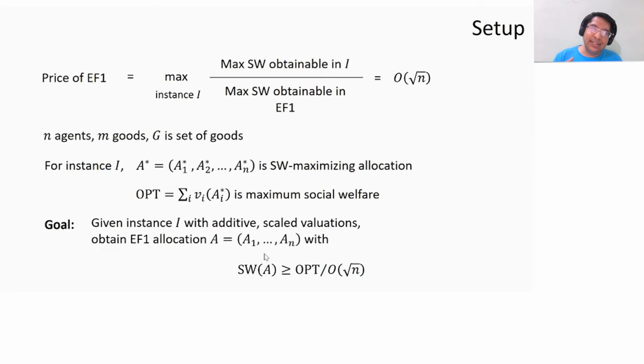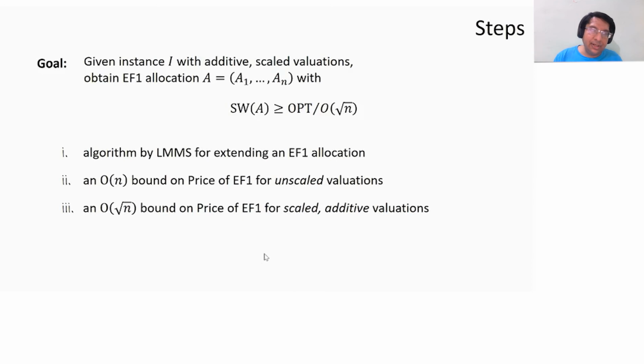And then what we want is for every instance with additive scaled valuations to obtain an EF1 allocation A, which has social welfare at least OPT over square root n. If you can show this for every instance I, then this will have shown that in the worst case, the price of EF1 is order of square root n. So that's my goal, and these are my 3 steps. So let's jump into it.